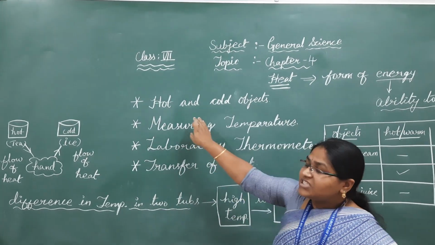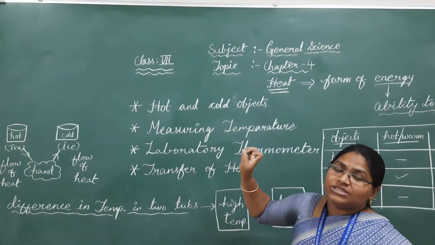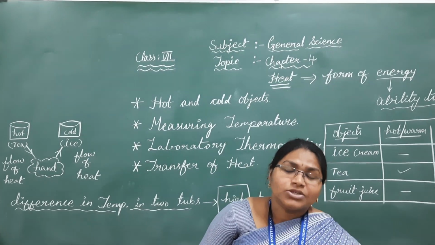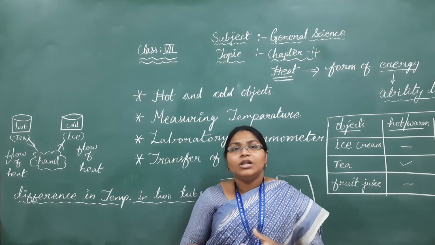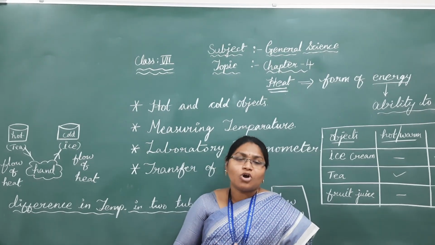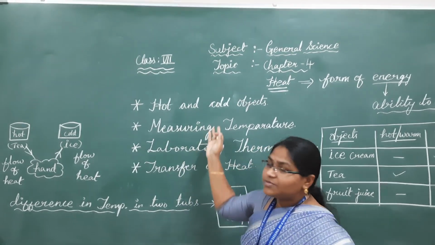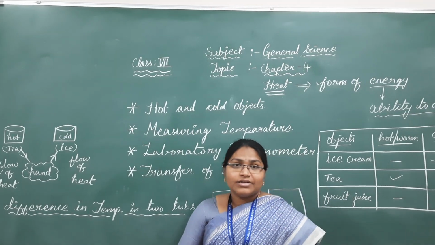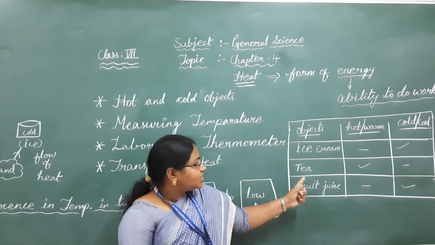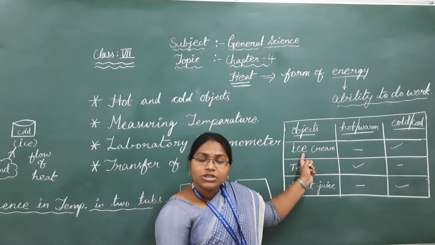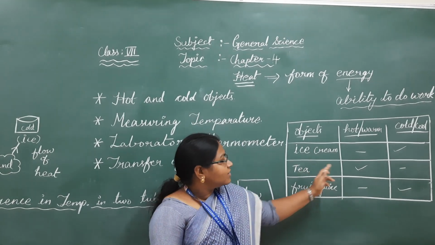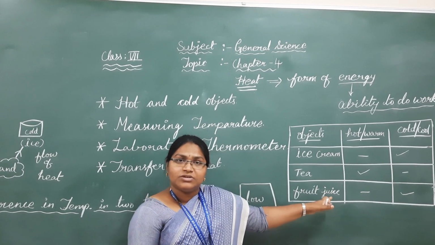So here the first topic is hot and cold objects. You know so many hot and cold objects, right? If I ask you for hot objects, for example, hot tea, boiled rice, these are hot objects. And cold objects are, for example, ice creams. Here I have given some examples: ice cream, tea, fruit juice. Is ice cream a hot or cold object? Ice cream is always a cold object, right? Tea is a hot object, fruit juice is a cold object, right?